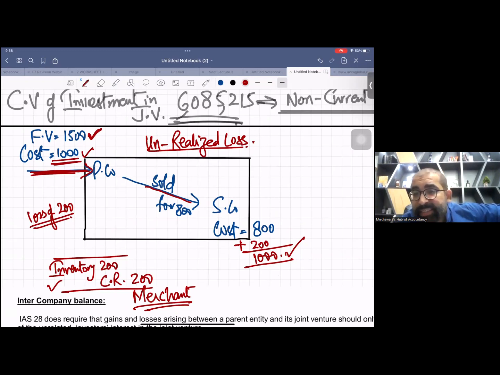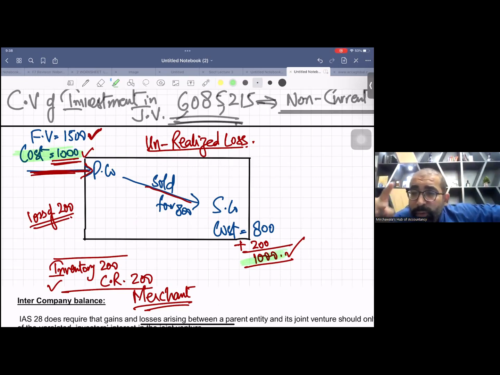Cost is 1000 for the purpose of group. What is the original cost? 1000. And what is the NRV? The fair value is 1500. So the lower number is 1000, so 1000 is the perfect number to be recorded.